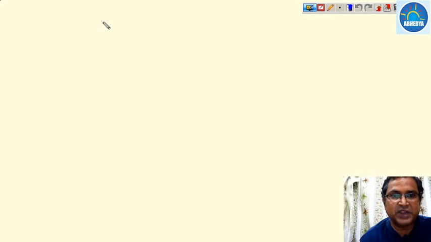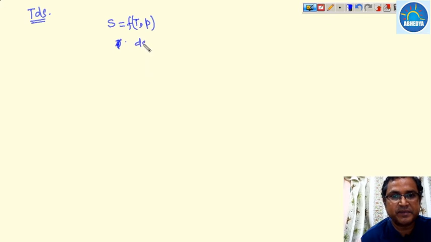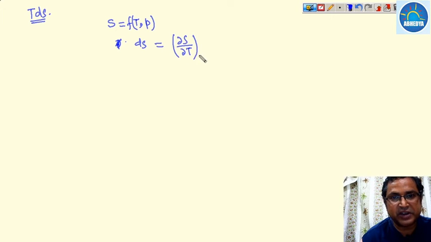Now let us assume that entropy is a function of temperature and pressure. Here we are writing the second TdS equation. Since entropy is a function of temperature and pressure, dS can be written as del S over del T at a constant pressure dT plus del S over del P at a constant temperature dP.